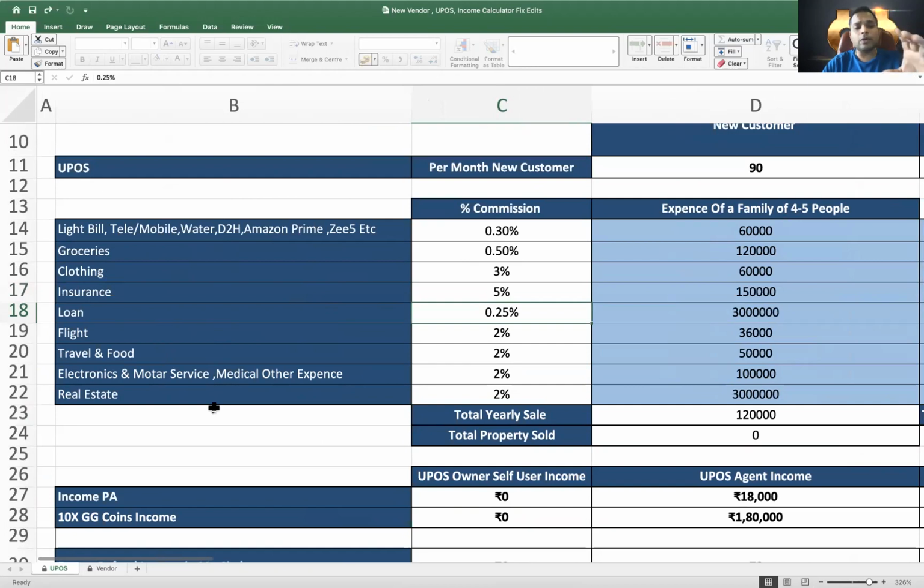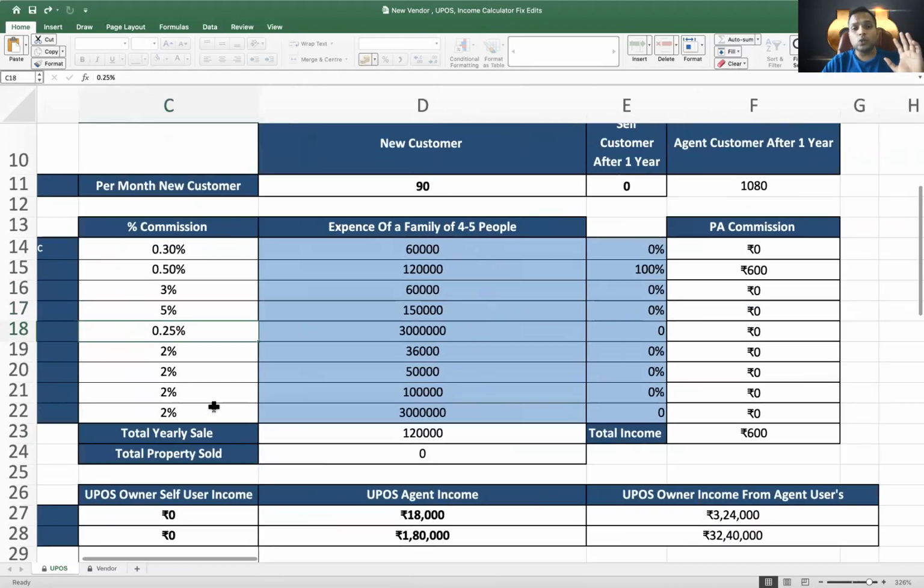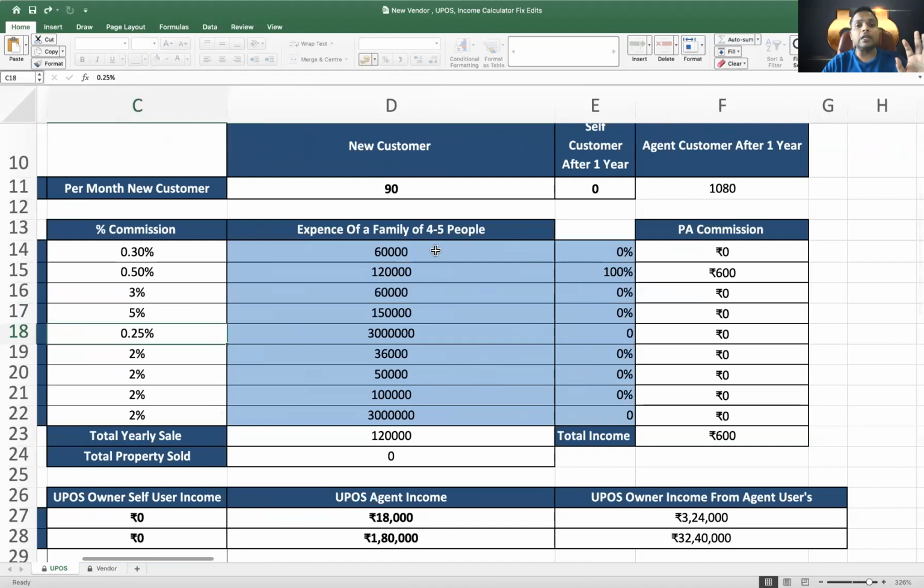These are the few segments that we have taken. So I think you should focus on the UPOS calculator, put numbers as per your desire. I'm not asking to put numbers which I am telling you. If you feel that, let's say your light bill is only 2,000 rupees and you are only spending, let's say 3,000 rupees, just write 36,000 here, right? Let's say 100% users are doing this much. Grocery, if you feel the people are not buying 10,000 rupees grocery every month, put whatever number you want, let's say 60,000 rupees, put it like that.